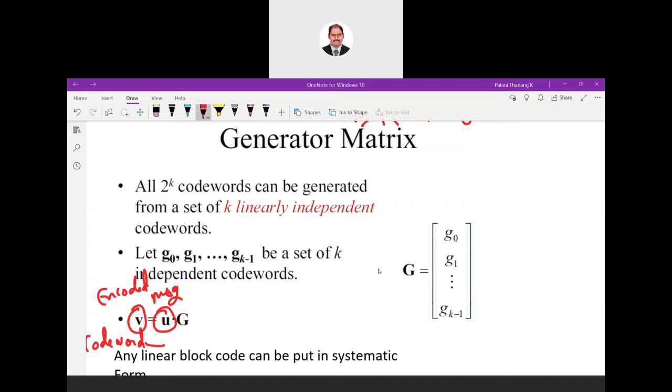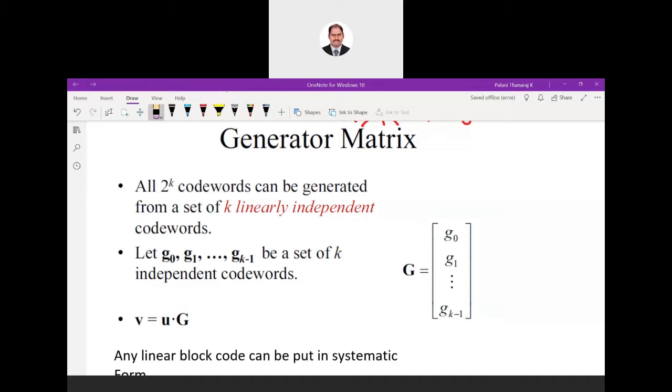So this code word is transmitted. This code word has the error correcting property. That is what is given here. From the name generator matrix, we can understand that it is the manipulation we are doing with the message data on the transmitter side. So this is the generator matrix, a very simple system.